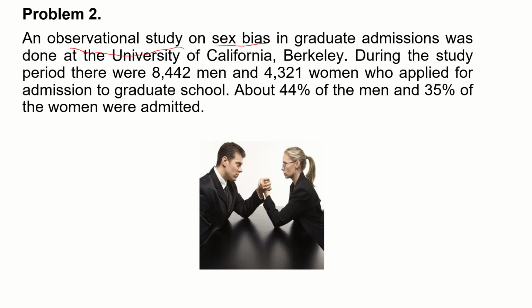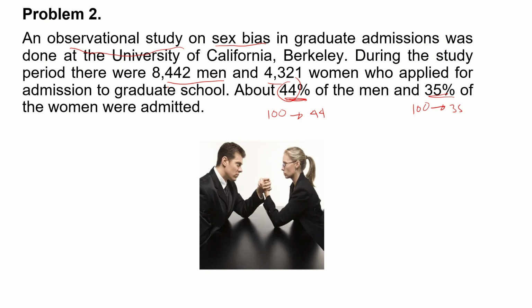So this is the general information. During the study period, there were 8,442 men applicants, 4,320 women applicants, right? They applied for the graduate school. Now, 44% of the men were admitted, while 35% of the women were admitted. So just to give you a different perspective, for every 100 men, on average 44 were admitted, and for every 100 women, 35 were admitted.